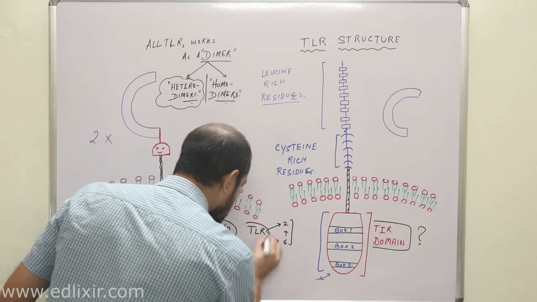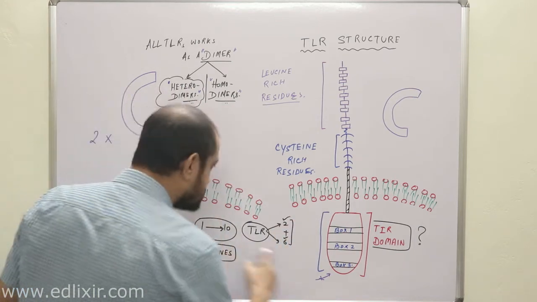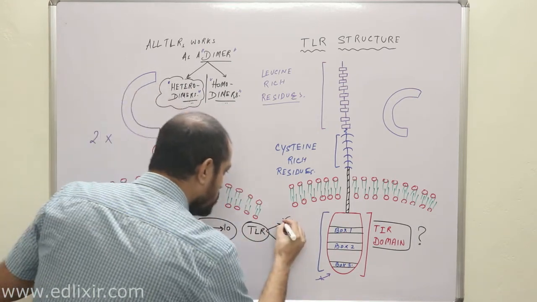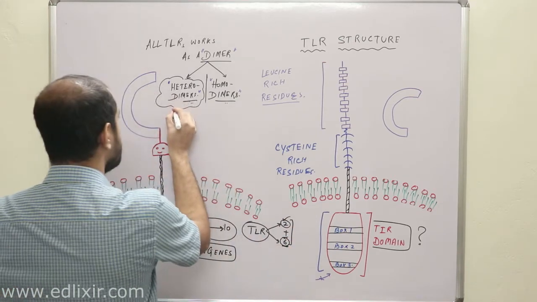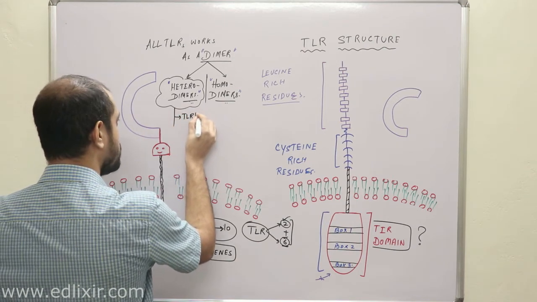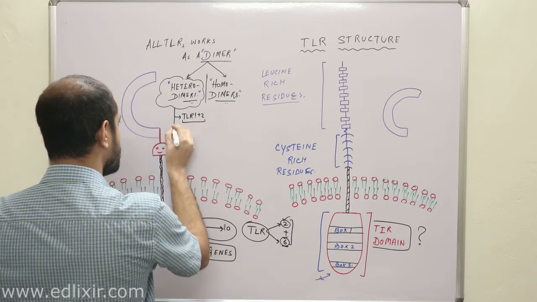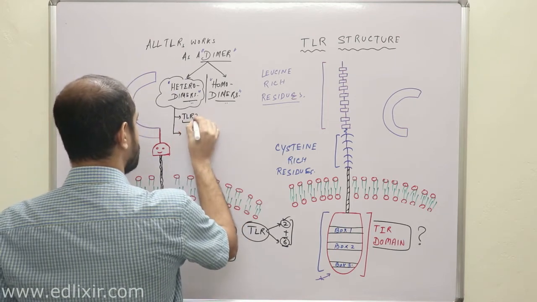Clear? Now this dimer will be what? One molecule will be TLR 2 and one molecule will be TLR 6. That means this will be a heterodimer. This is 2 plus 6.